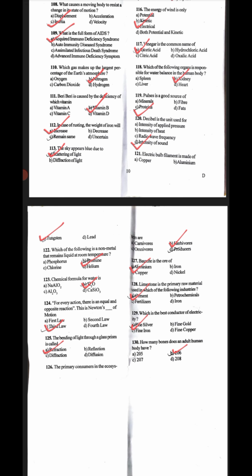Next, bauxite is the ore of aluminium; the correct answer is A, aluminium. Limestone is the primary raw material used in which of the following industries? Correct answer is A, cement. Which is the best conductor of electricity? Correct answer is fine silver. How many bones does an adult human body have? Correct answer is B, 206.